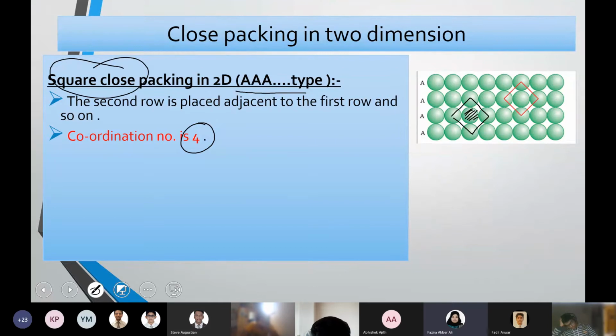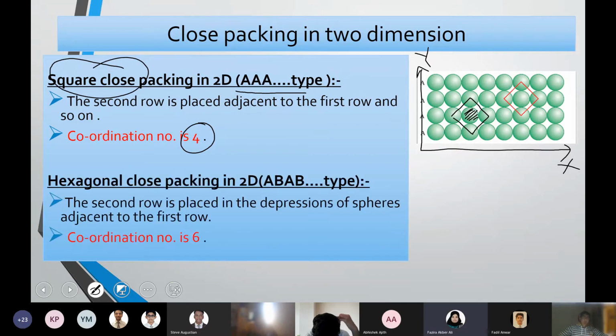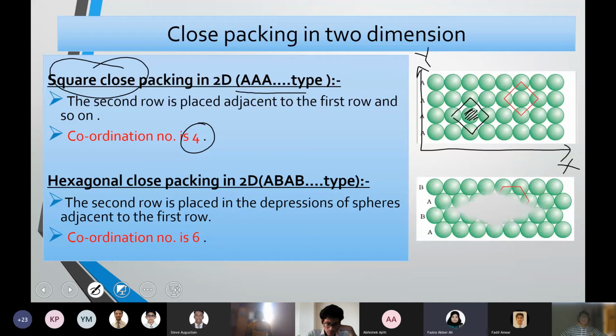Anyway, the two-dimensional arrangement is when you are arranging particles in X and Y directions. You can see this is X and Y. In both directions, the particles are arranged. The first category is square close packing. The second type of 2D close packing is hexagonal close packing, which is known as ABAB type.